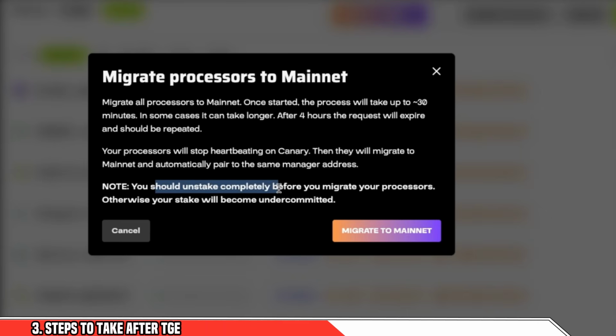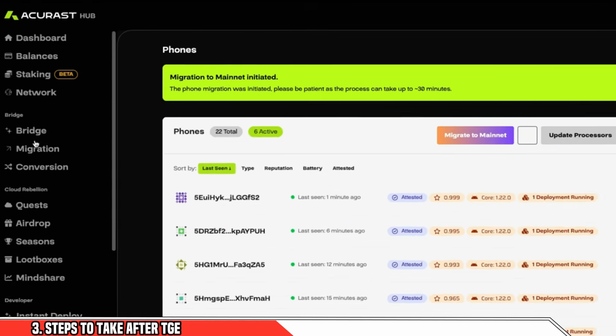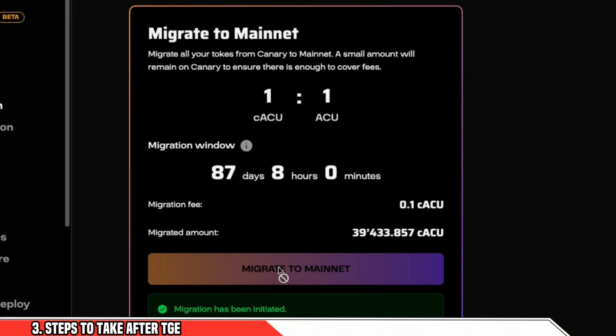Remember, if you do not unstake before you migrate, you'll lose all of your tokens. So make sure that you do not do this unless the unstaking is complete and you finalized it. Step five is to migrate the funds to mainnet, and to do that, you're going to go here to migration, and you're going to migrate to mainnet.